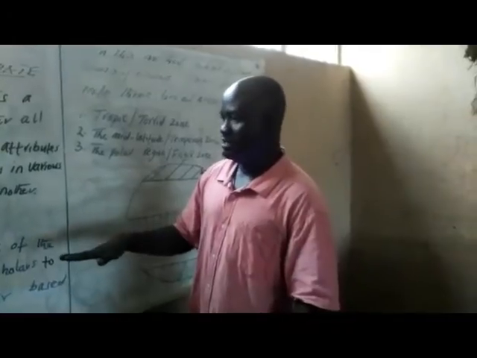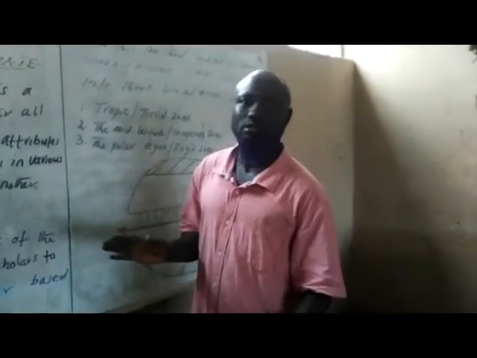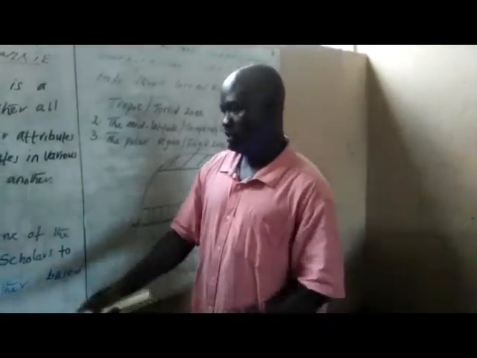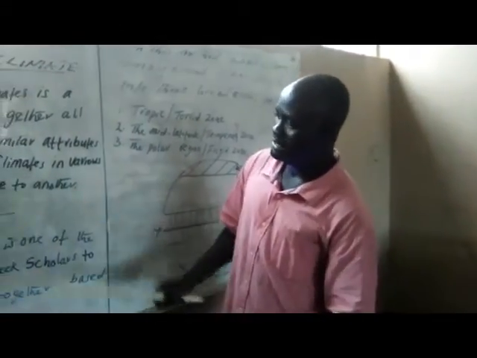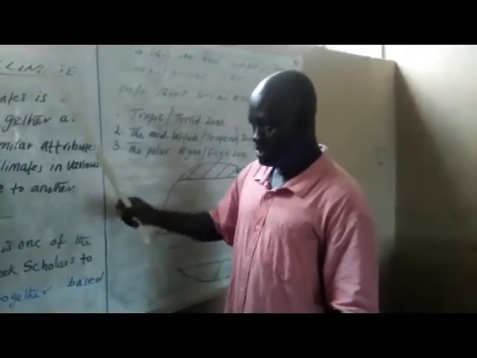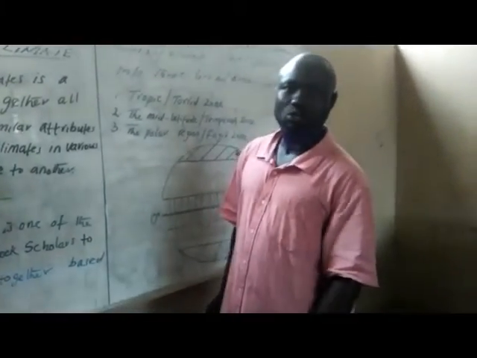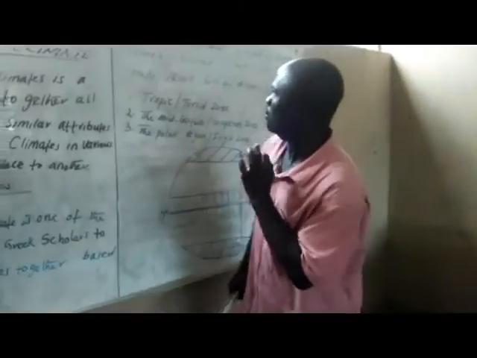But in their own case, they narrow it to temperature. They attempt to explain the climatic types of the world using temperature.